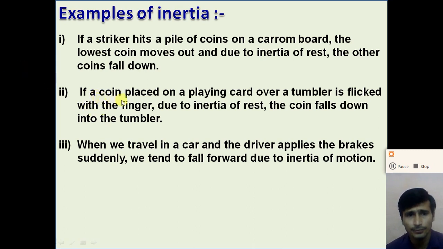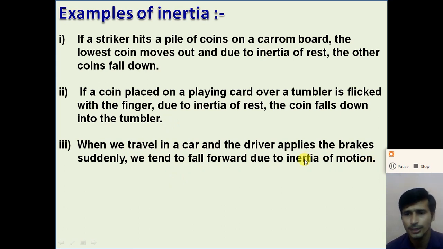If a coin is placed on a playing card over a tumbler and the card is flicked with a finger, due to the inertia of rest, the coin falls down into the tumbler, right? When we travel in a car and the driver applies the brake suddenly, we tend to fall forward due to the inertia of motion. So these are all examples of inertia.